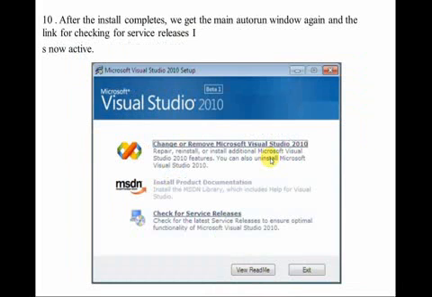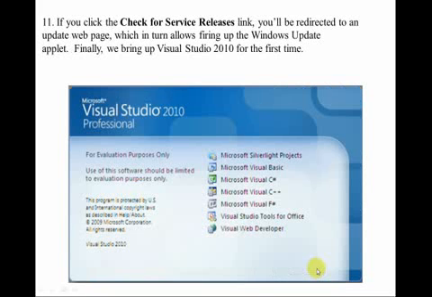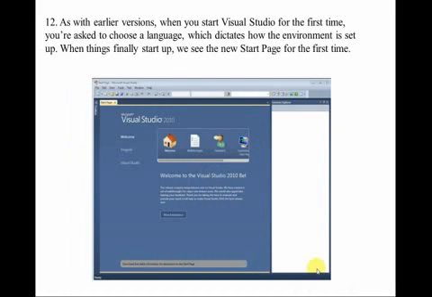After installing the components, we get the main autorun window again with the link for checking for Service Release 1, and everything is okay. We just click on the exit button to exit this program. And on this page also, if we click the check for Service Release link, we will be redirected to the update page, which brings up the Windows Update template, and everything is okay.